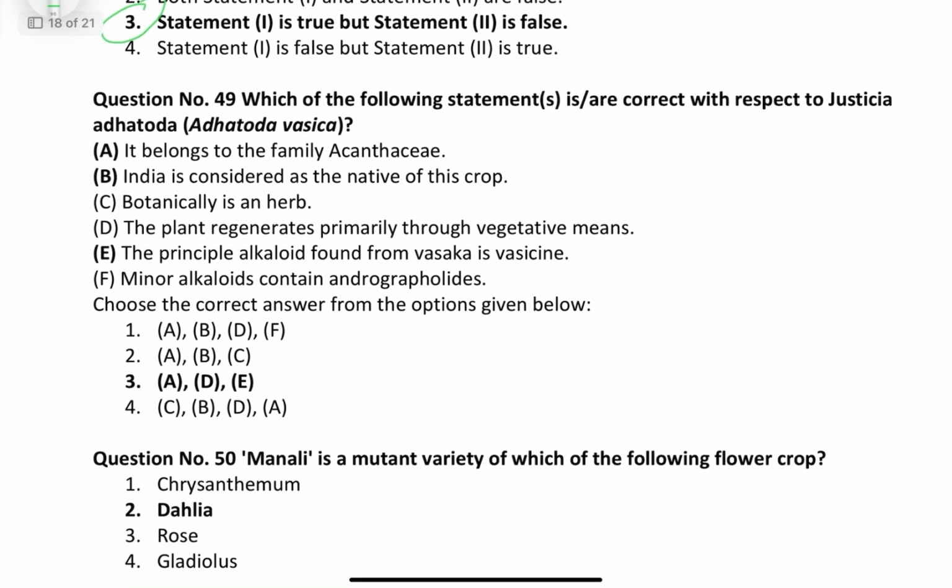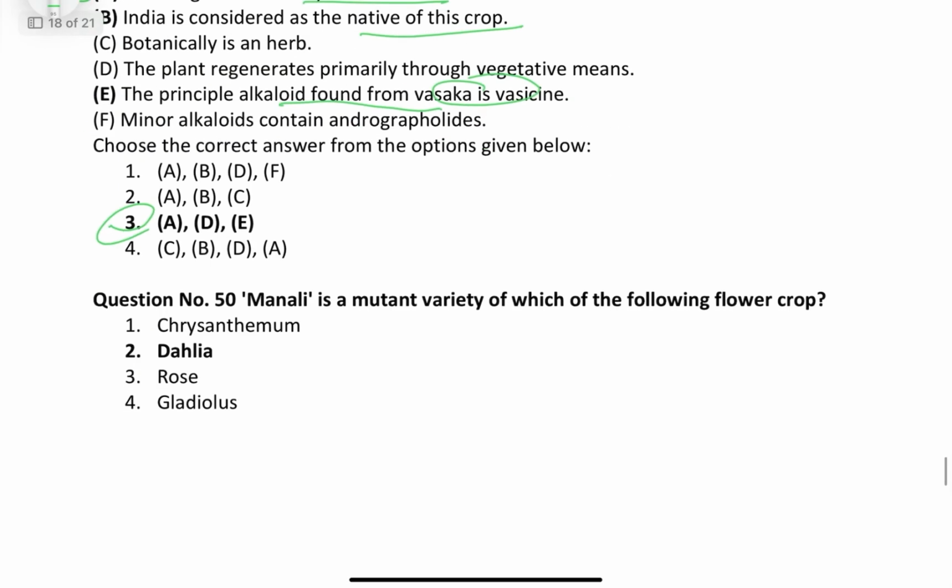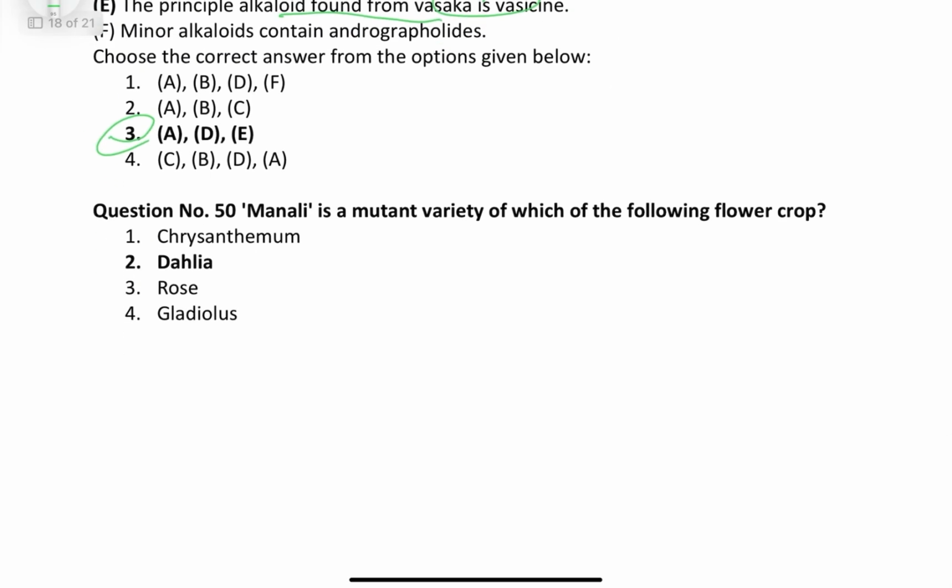Question 49. Which of the following statements is or are correct with respect to Justicia adhatoda? So the correct answer is it belongs to family Acanthaceae. India is considered as a native of this crop, and the principal alkaloid found in this case is vasicine. Okay, so the third option is correct, A, D and E. Coming to question number 50, Manali is a mutant variety of Dahlia.